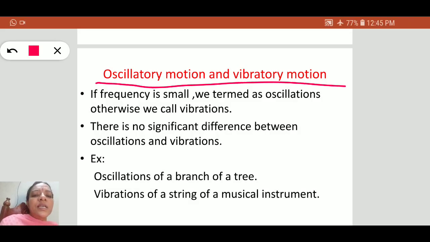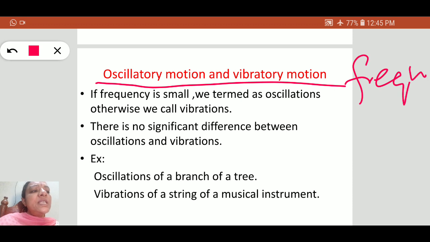In both cases the body repeats its motion about a fixed point, that is, to and fro motion about a mean position. But depending upon the frequency, we can distinguish these two types of motions. Both oscillatory motion and vibratory motion are periodic motions, but